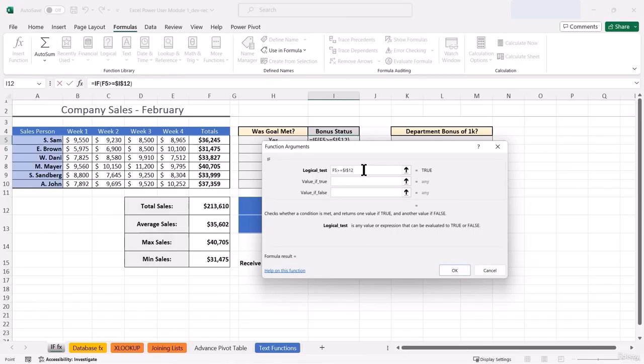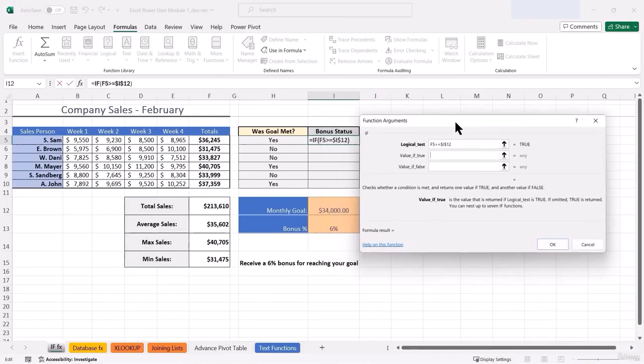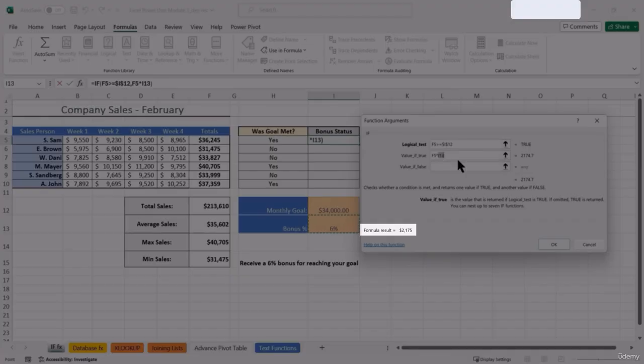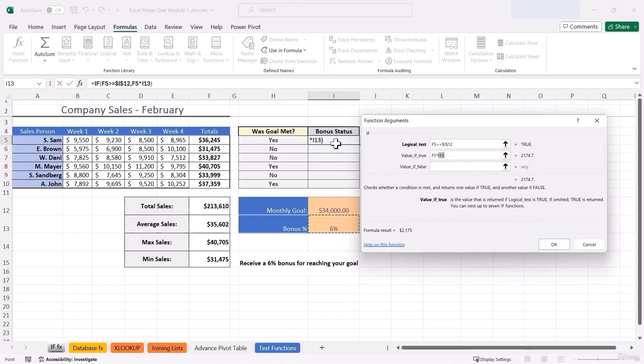Now the value if it's true, remember we want to perform a calculation. So I'll multiply the value in F5 times the value in I13. I'm going to absolute reference I13 because I want to be able to fill down my formula. So I'll press F4 on my keyboard again, and there we go. We can see it's already giving us the calculation because this scenario is true. It's already performed the calculation for us. Sam should be getting this bonus. If it's false, I'll just say something like "no" in the quotes and we're good to go.